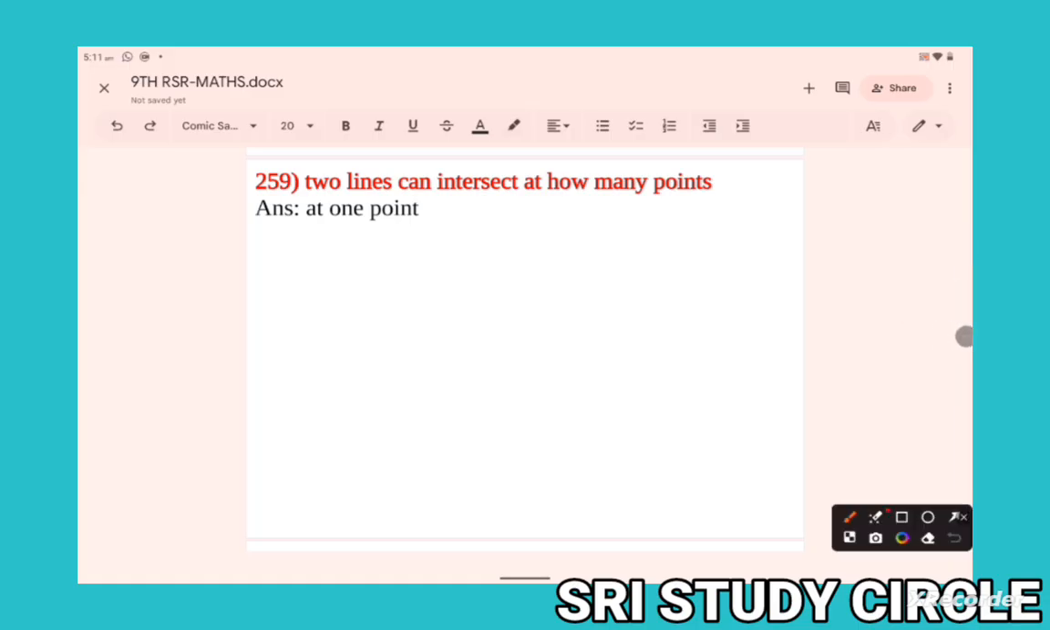Two lines can intersect at how many points? Only one point. This one.